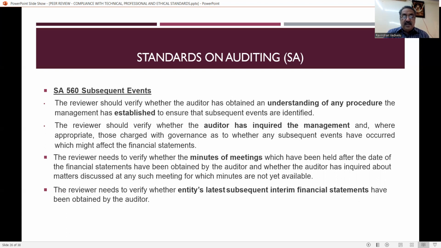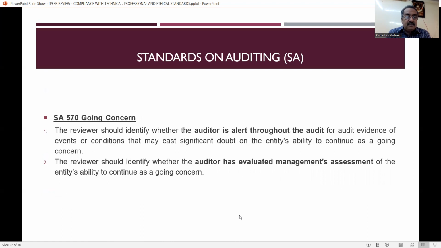The reviewer needs to verify whether the entity's latest or subsequent interim financial statements have been obtained by the auditor. That means if there is an interim financial statement, and whether the same has been obtained by the auditor before taking any decision or not, the reviewer has to verify whether the auditor has obtained the interim financial statements or not. This is with reference to SA 560.